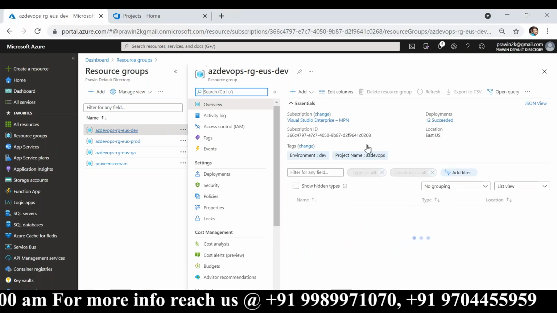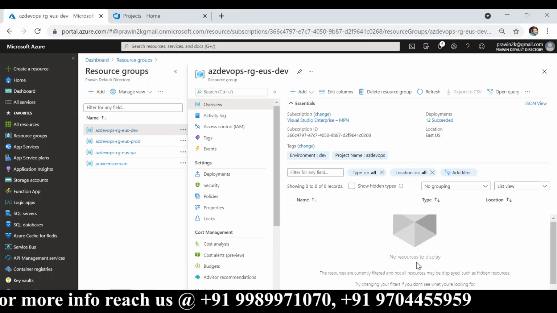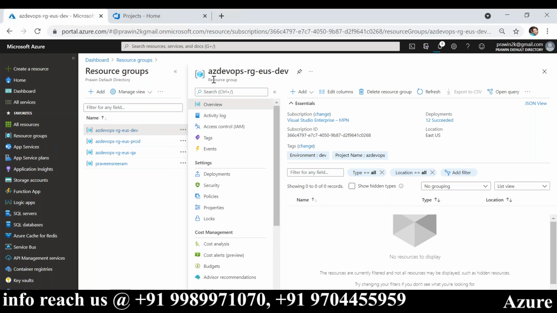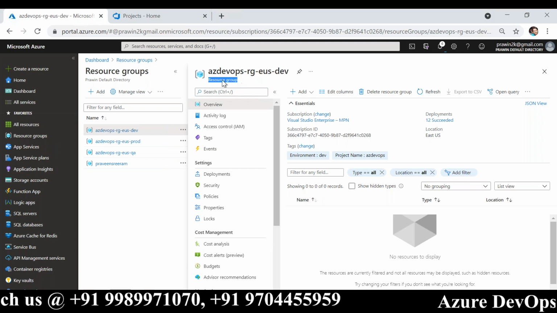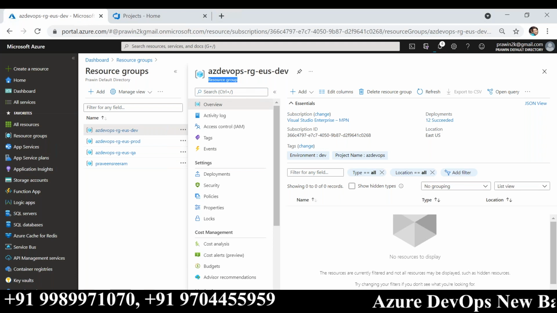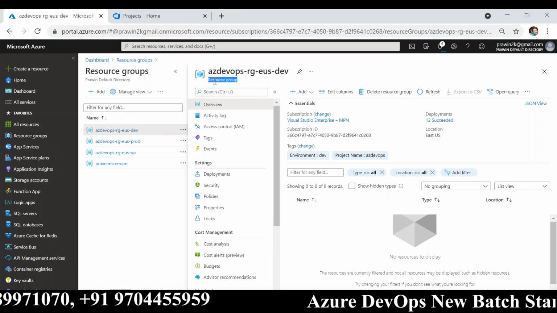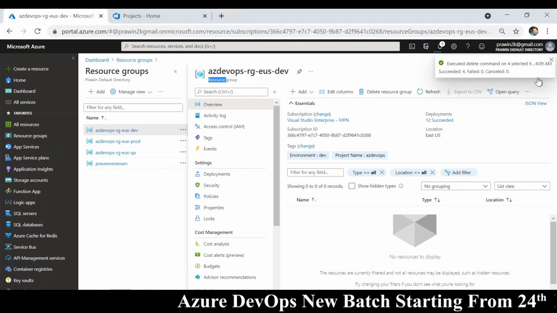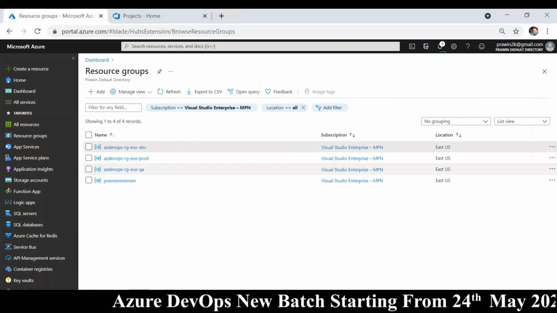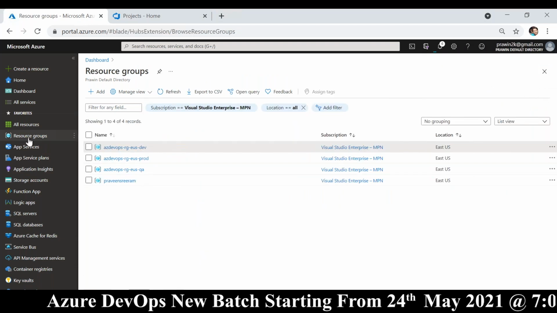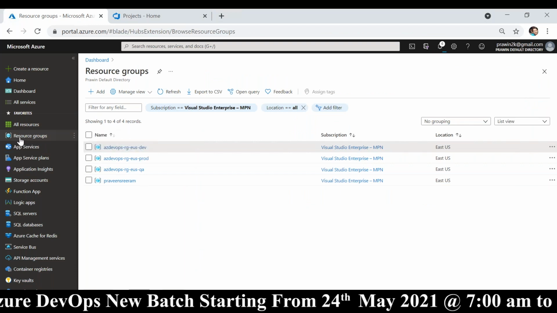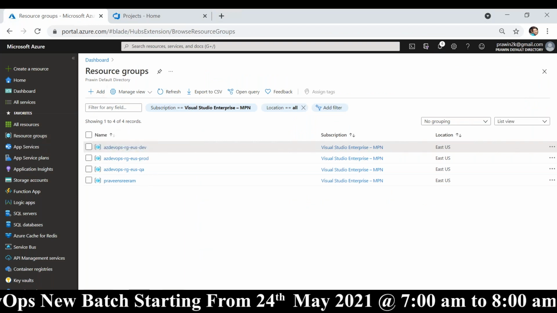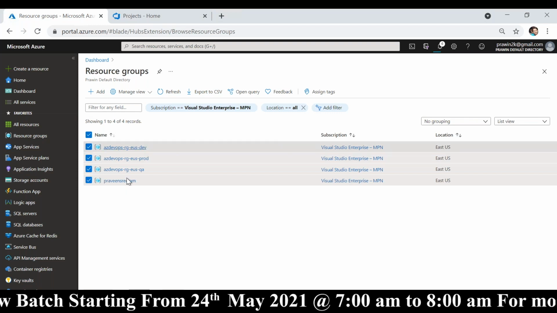Okay. So yeah, dev is cleaned up. So a resource group is nothing but a container, a logical container for holding the resources. So how do I create a resource group? It's very simple. All you do is go to resource group, click on this menu item in the left hand side. If there are existing resource groups, you will see them like this.